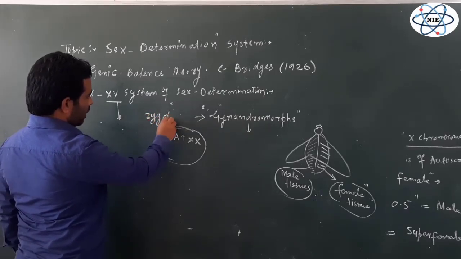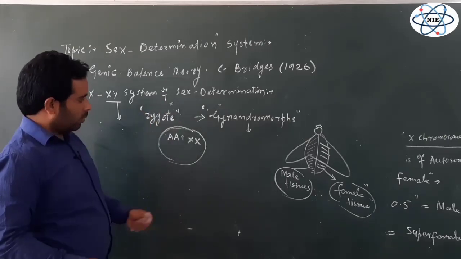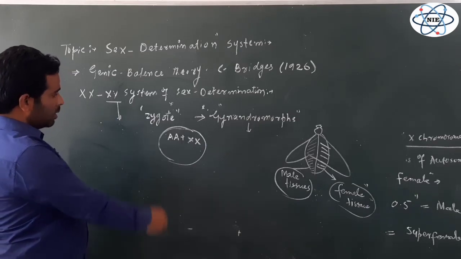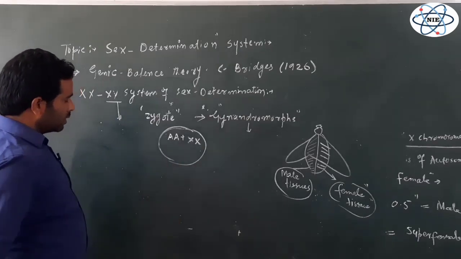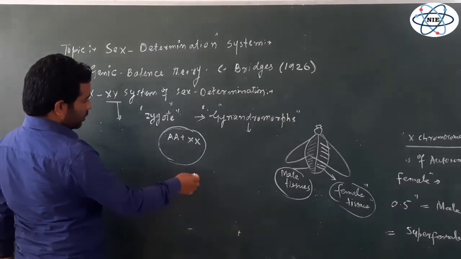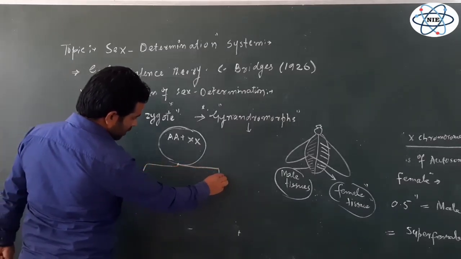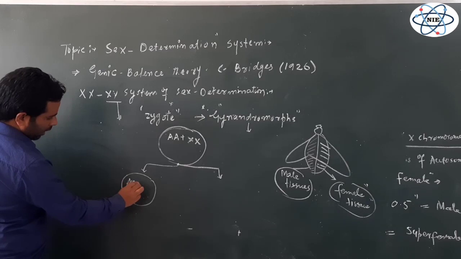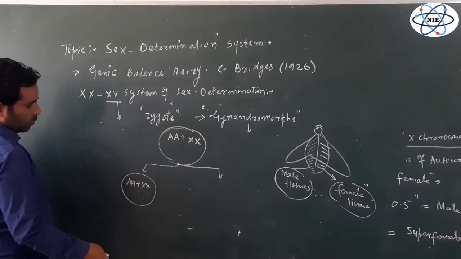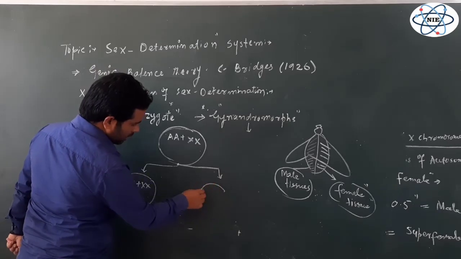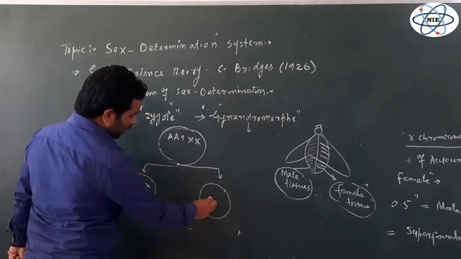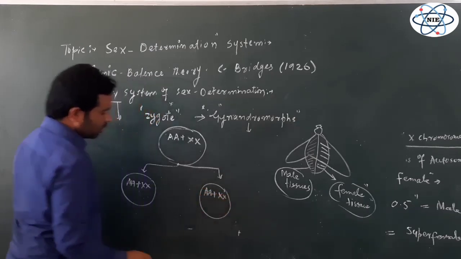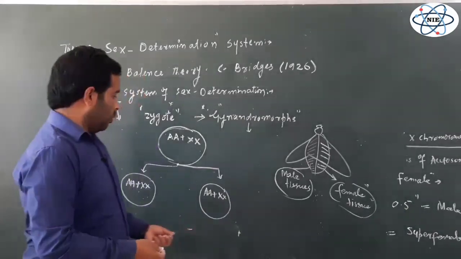This is the zygote, and you know the zygote is going to divide by the process of cleavage, right? Normally, if there are equal divisions of this zygote, at the first cleavage two cells are formed. This will be one cell, one blastomere, A plus XX, two autosomes, two X chromosomes, by equal division, mitosis, and this will be another cell in the same individual, again having two autosomes and two X chromosomes. So this is when the normal cleavage takes place.